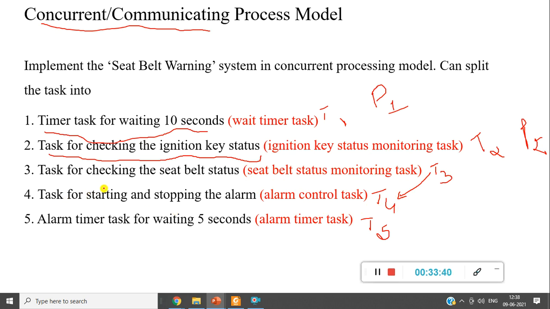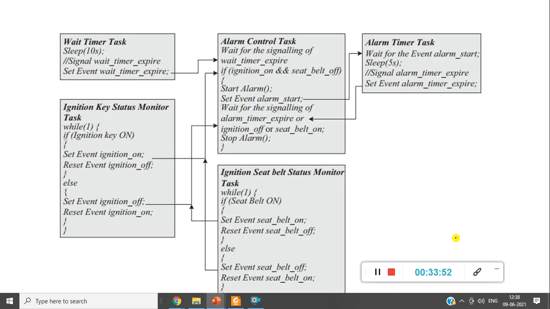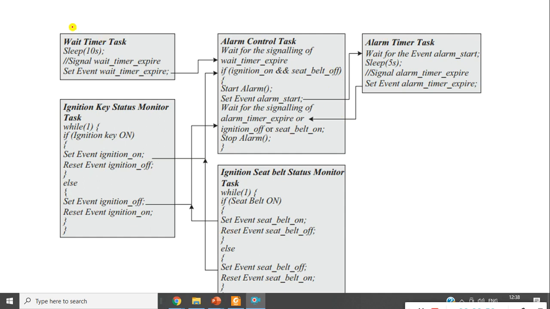Then the task is starting or stopping of the alarm. Then the alarm should wait for 5 seconds. So once again we have two different for loops for these two. This is how we try to split the task into different C programs.